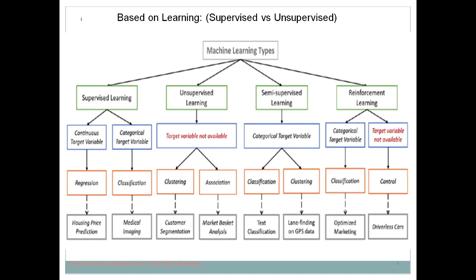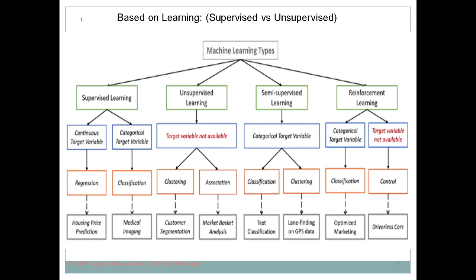Take a simple example: to classify whether a given mail is spam or not, we provide the machine with spam mails as well as not-spam mails, and in the output there are only two possibilities, either spam or not spam. So we already know in advance what the input and the output will be. That means we are using labeled data, and learning takes place under the guidance of a supervisor.